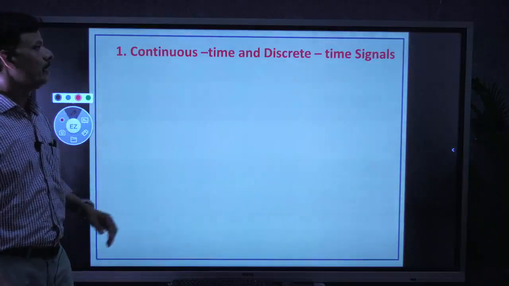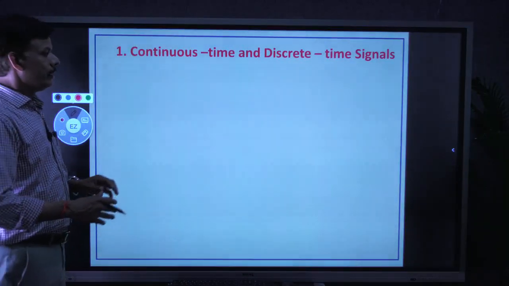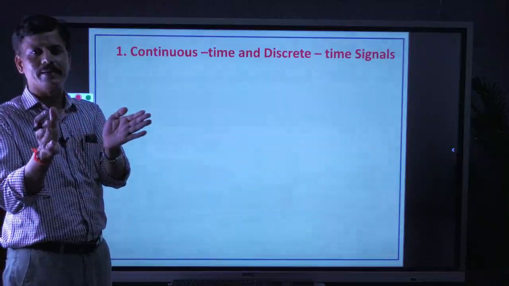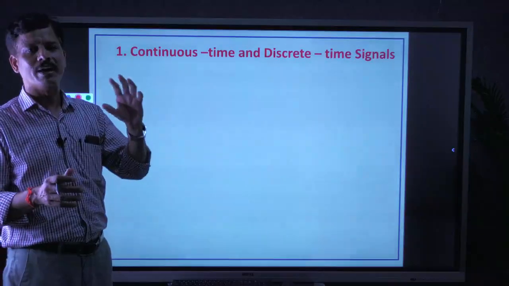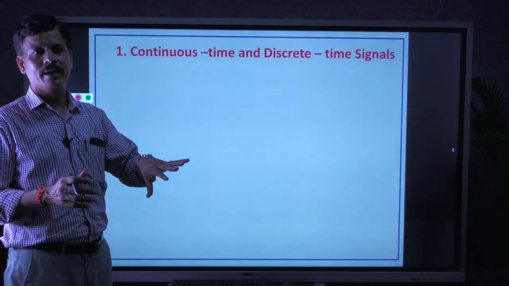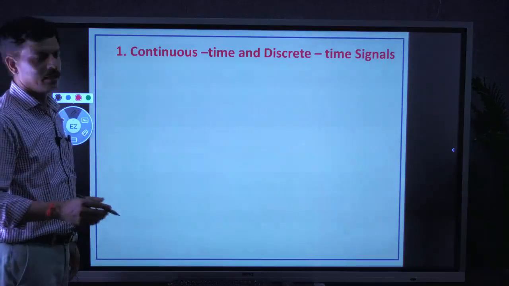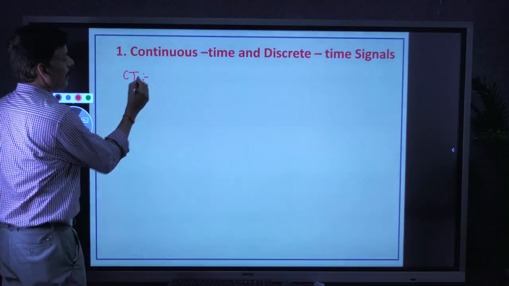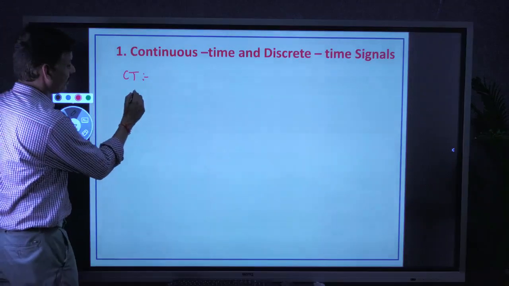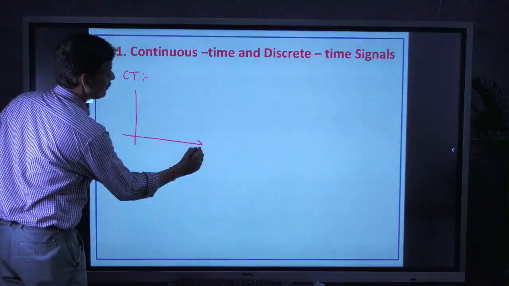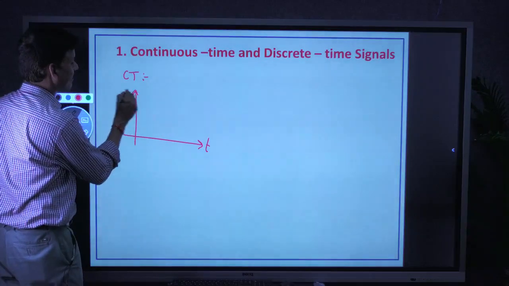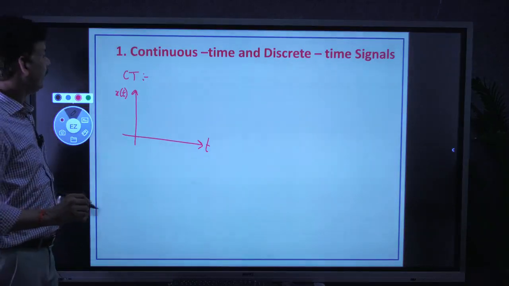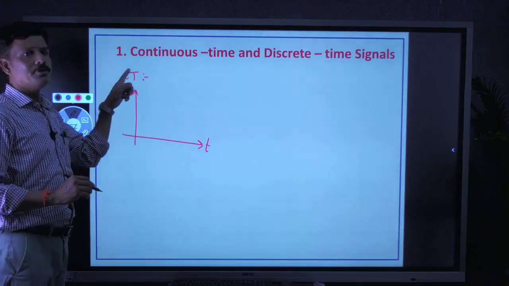First let us start with continuous time and discrete time. All the topics in the subject are dealt separately in continuous time and discrete time. We need to understand the behavior of a signal either in continuous time or discrete time. So first let us see continuous time. As the name itself indicates, any signal contains two axes, time axis and amplitude axis. Here we are going to represent the signal along the y-axis.